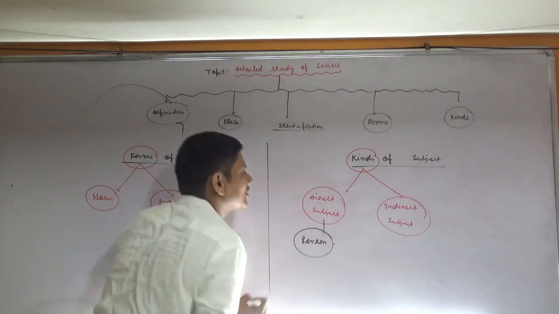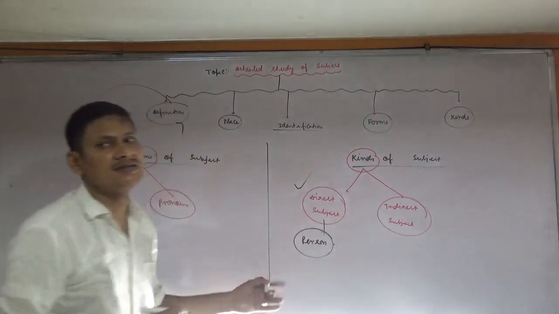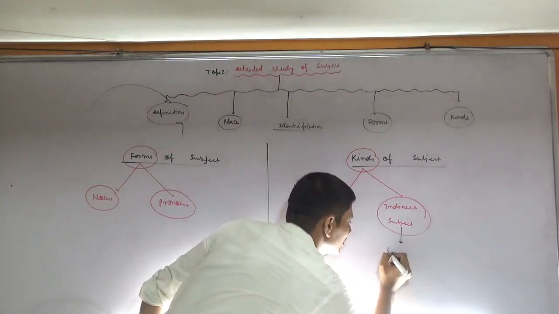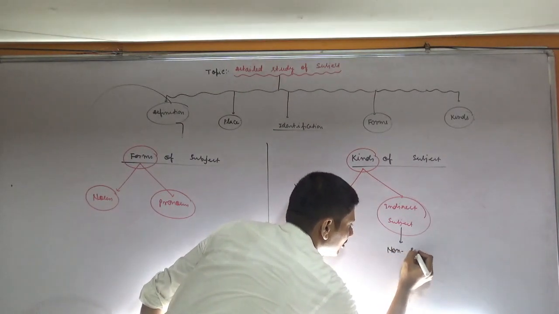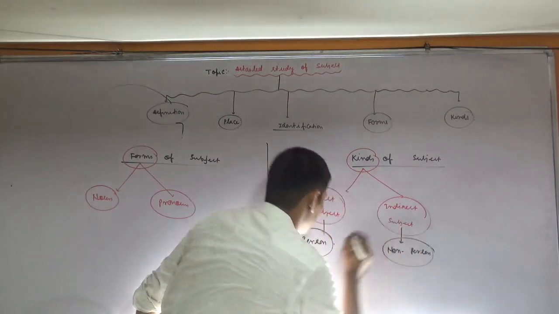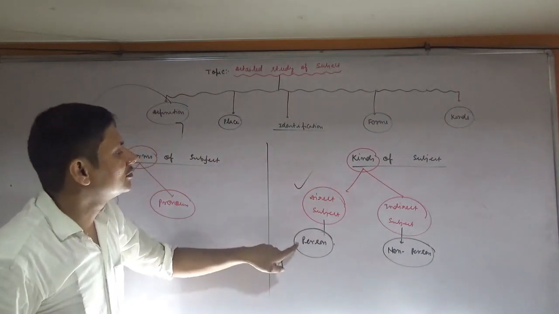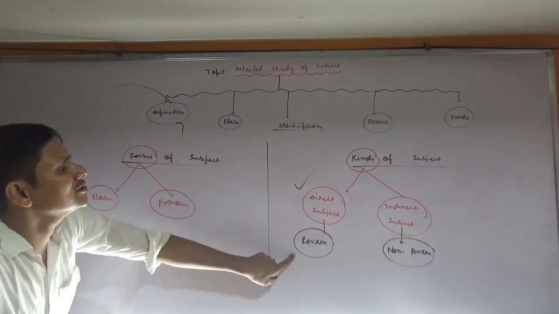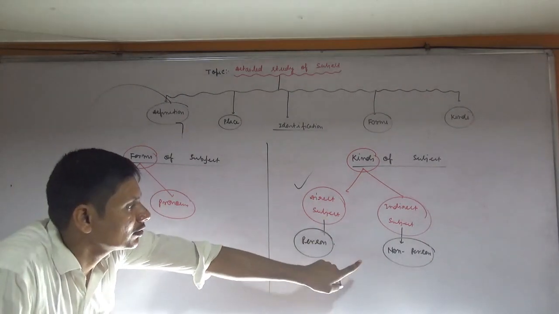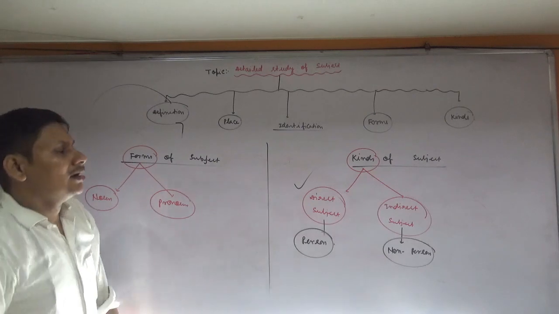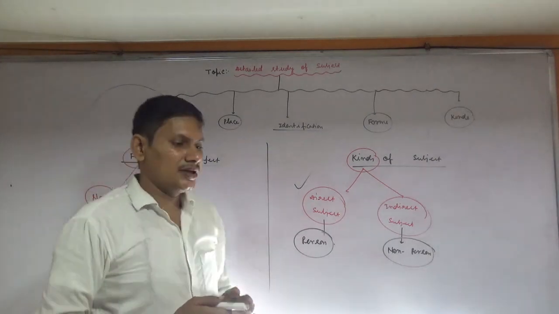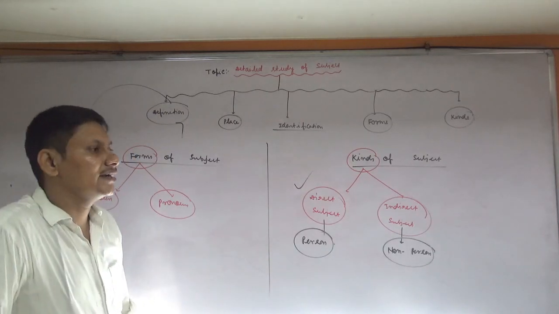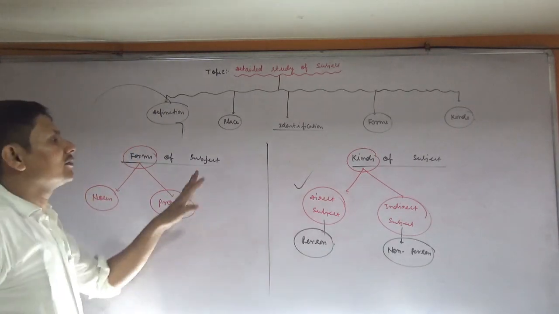If your subject is person, definitely you have to say the subject is of which type? Direct. And if this one is non-person, okay, direct subject denotes persons only, but indirect subject denotes non-persons only. There are remaining topics that we have to discuss with the subject, but right now the information is enough.